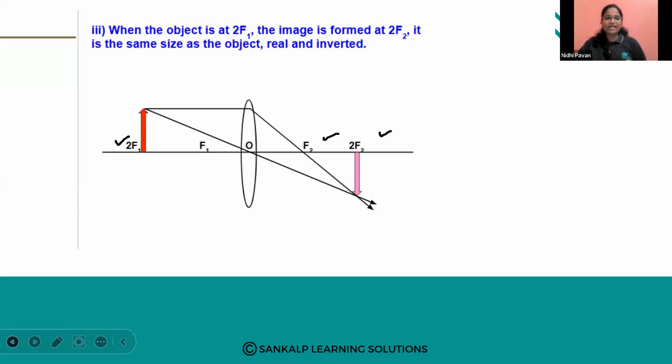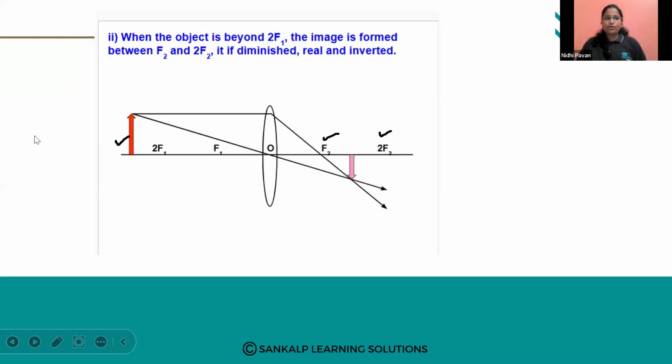Lakshmi Harish asks, why is the second line straight? While explaining the case studies, I explained it, Lakshmi. See here, the second line is there, no? It is passing through the optic center. Any ray of light which is passing through the optic center will not be bending, will not be changing its direction. It passes in a straight manner, without changing direction. That is why it is straight. I hope your doubt is clear. Please message if your doubt is clear.